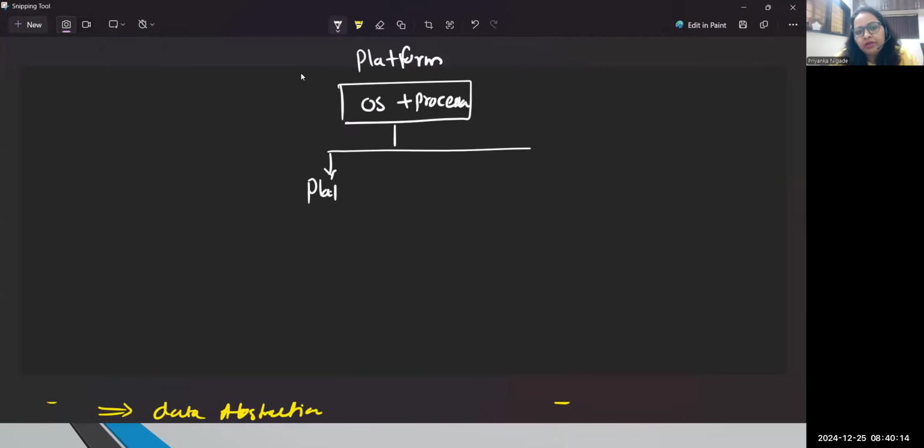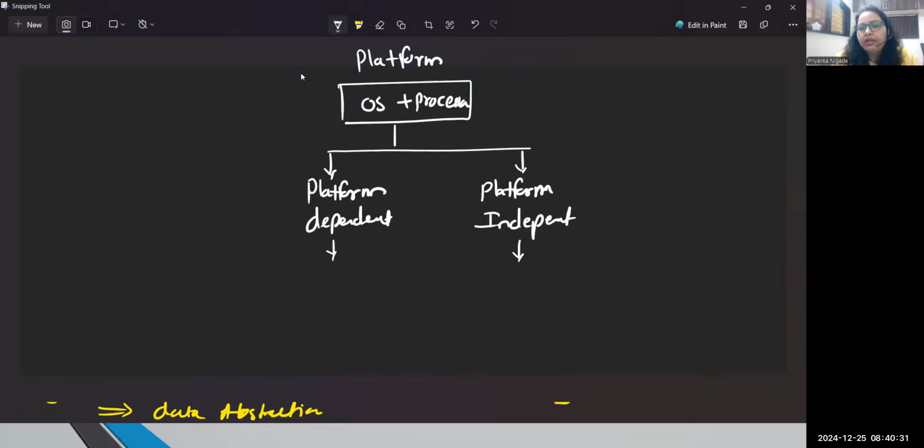So I will be writing here. Few languages are platform dependent languages. And here, few languages are what? Those are platform independent languages. Now we need the meaning of this. What does dependent mean? What does independent mean?